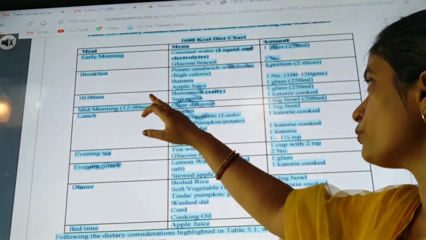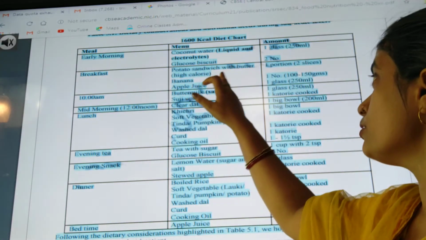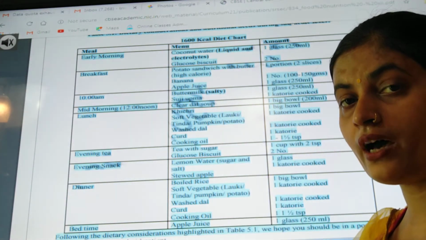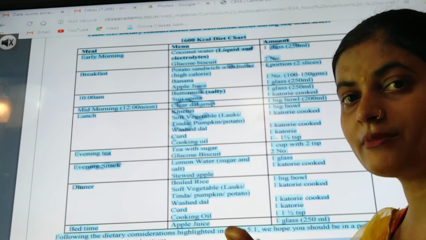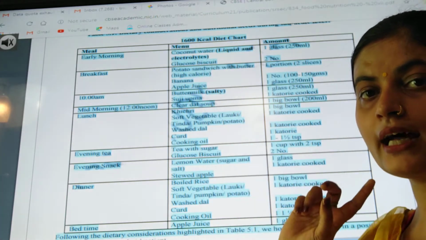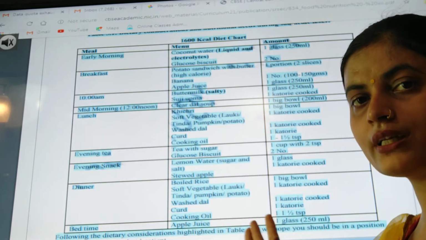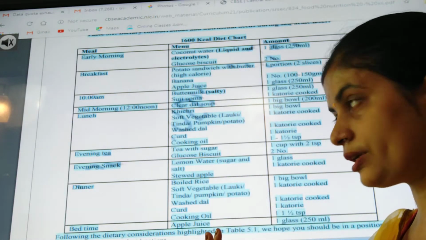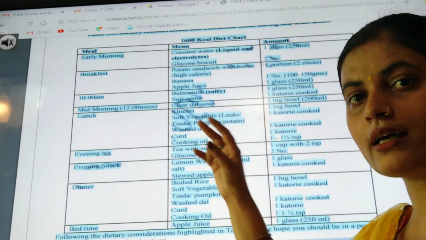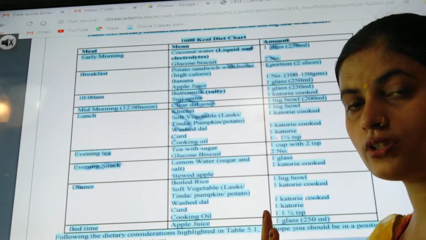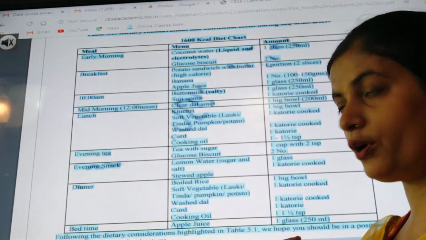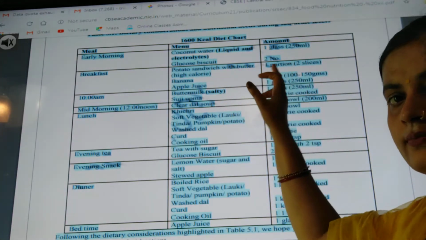In breakfast we have to give a potato sandwich with butter. That means basic food, a food which has high calories, that means high energy food. That's why in the bracket it is mentioned in your notes that any high calorie food you can give. Then banana, fruits are essential there. So banana plus apple juice, two things are mentioned there, so that more vitamins and other nutrients are added to the body. How much amount?